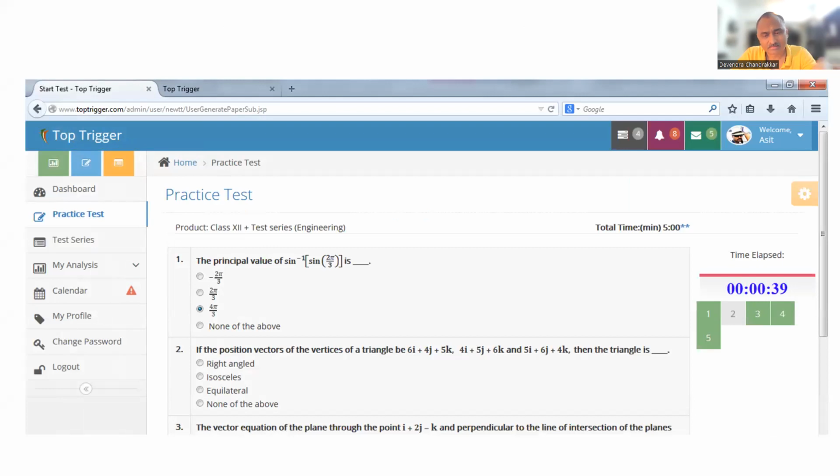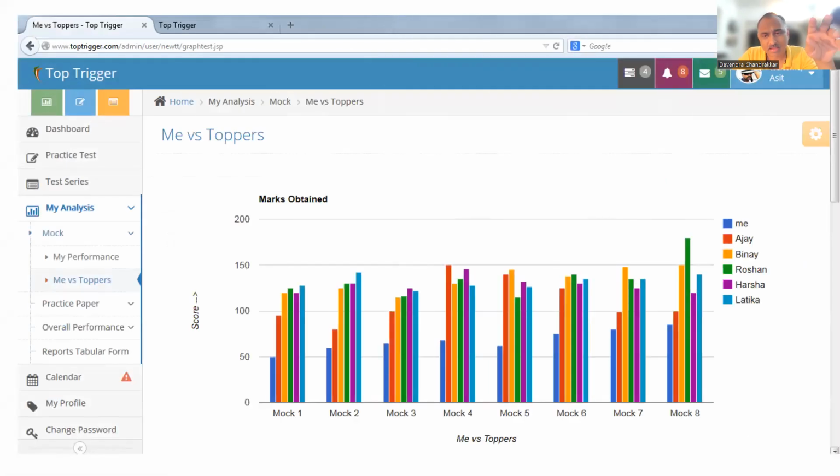Practice tests. This is how the practice tests look, and this is the timer here. You can create any number of practice tests. And whatever mock papers I give you, you will be analyzed against the top 5 students on 3 different parameters: number of marks scored, number of negative marks, and number of attempts.